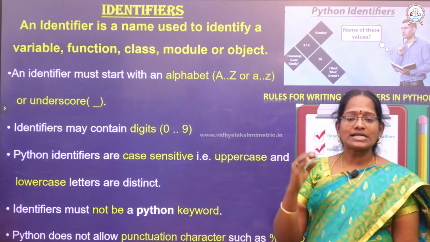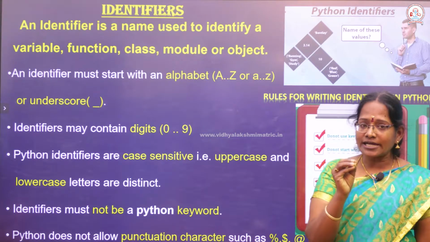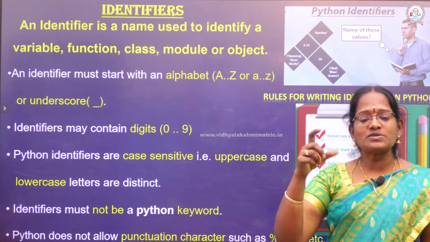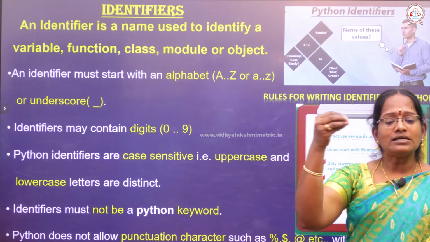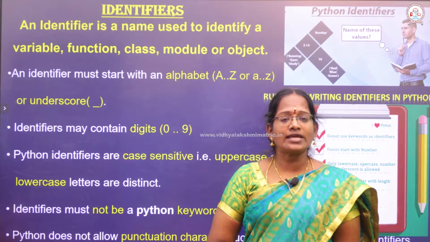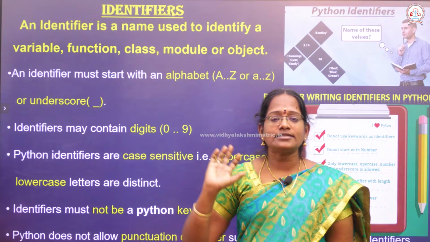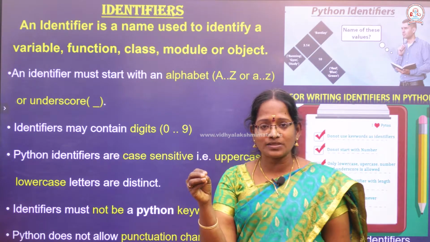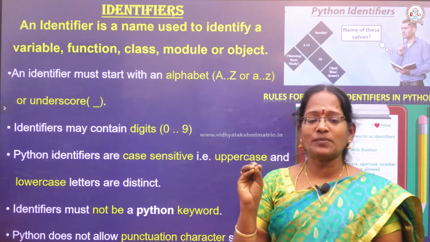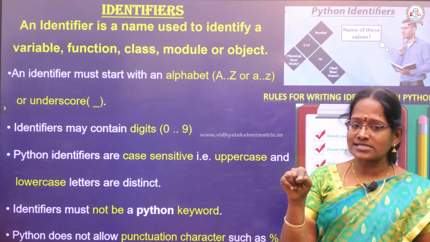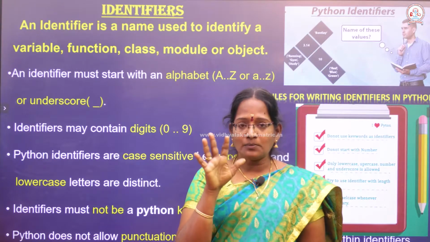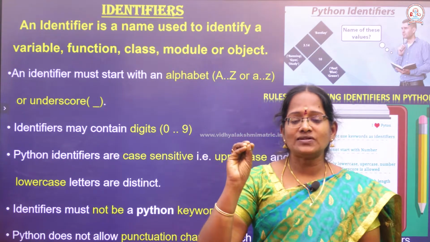Python identifiers must not be any keyword. What is the meaning of keyword? Some special kind of word. For example, for, while, do while, these statements are called keywords. Python does not allow any punctuator. For example, open bracket, close bracket, plus, minus, slash symbol, question mark, dollar symbol, these are called punctuators and they are not allowed.